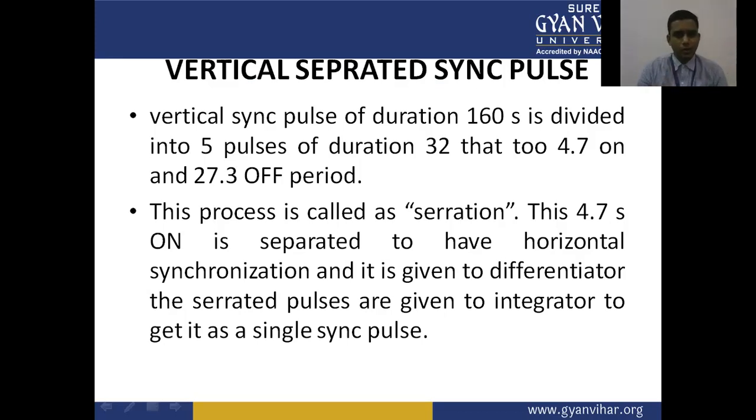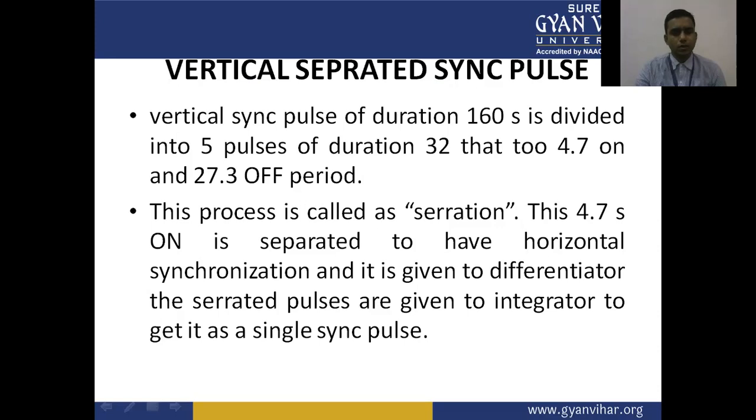The vertical sync pulse of duration 160 microseconds is divided into 5 pulses of duration 27.3 microseconds each, with 4.7 microseconds of gap.